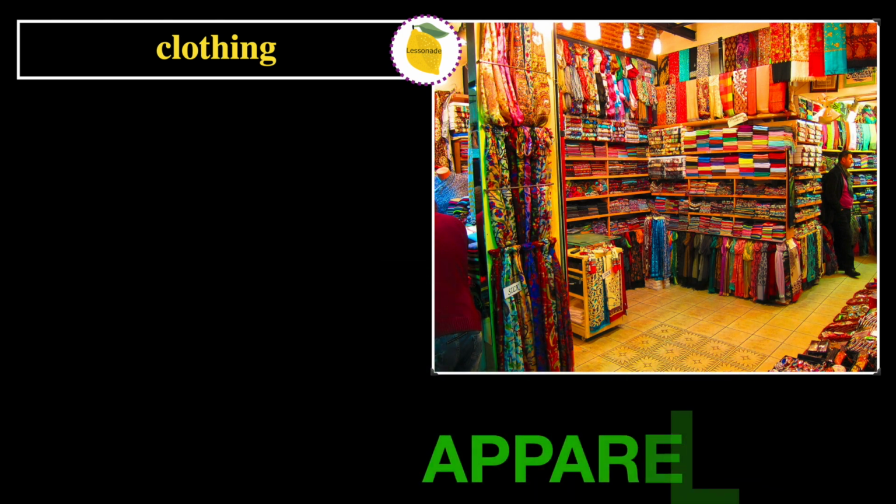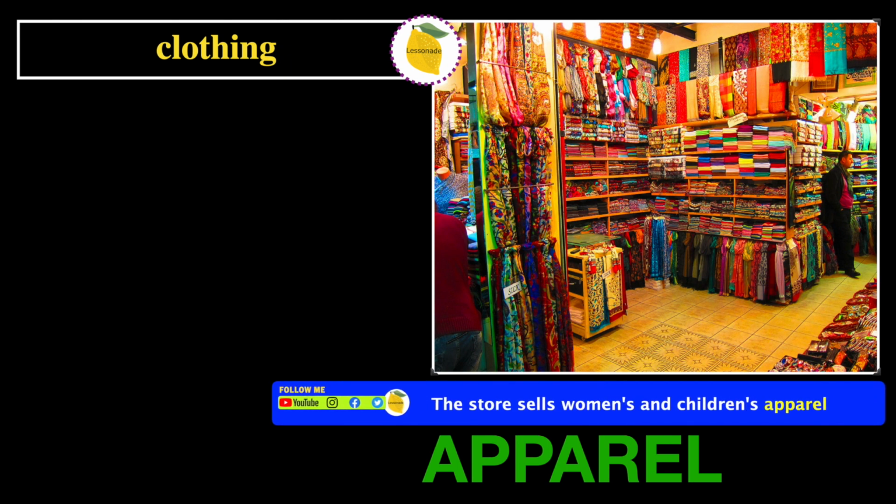The next one is clothing. And in this picture we can see obviously clothing. And therefore the word will be apparel. The sentence for this word is, the store sells women's and children's apparel.